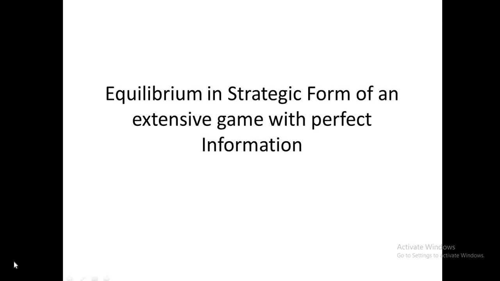Hello friends, today I am going to deliver a lecture on the topic of equilibrium in a strategic form of extensive game with perfect information. In this topic we need to understand first what is an extensive game with perfect information.